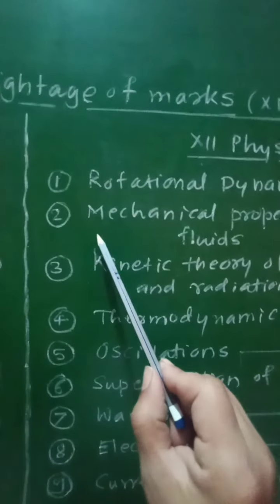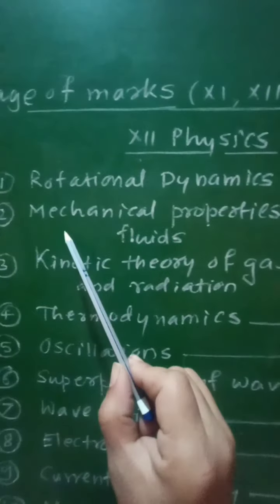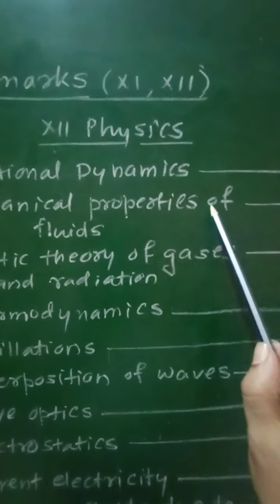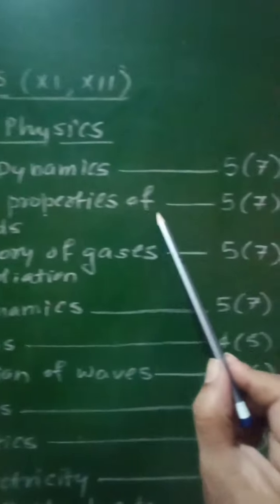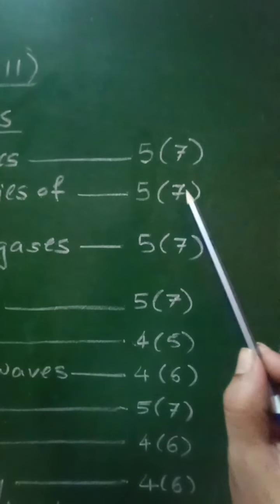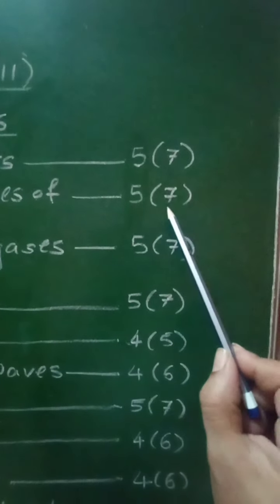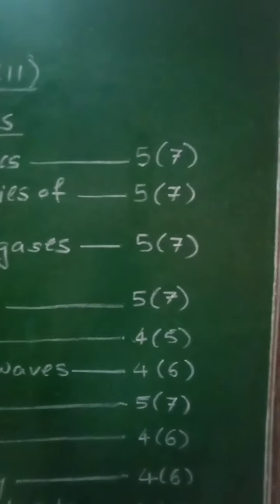Then chapter number 2, mechanical properties of fluids. For this chapter 5 marks without option and 7 marks with option.